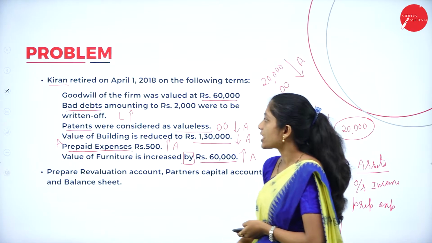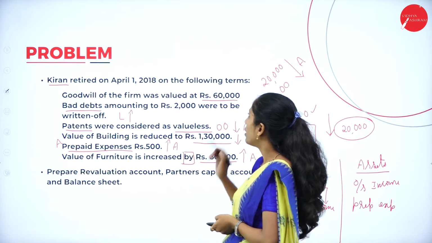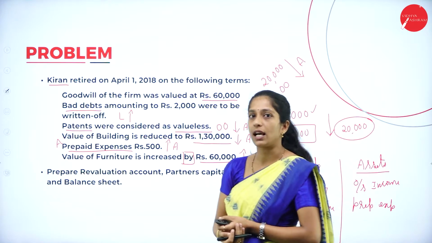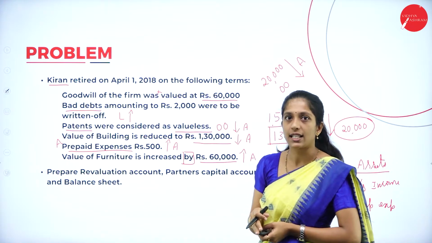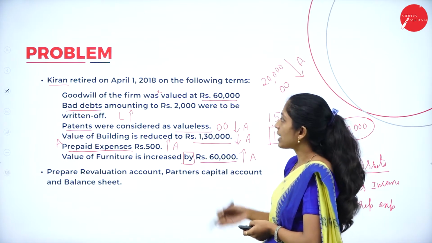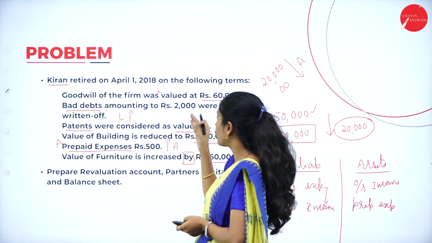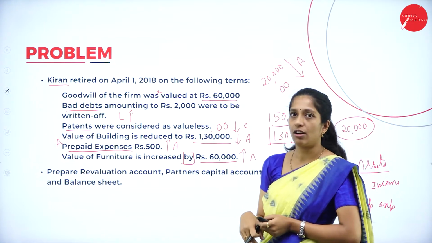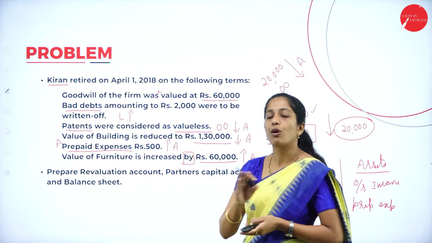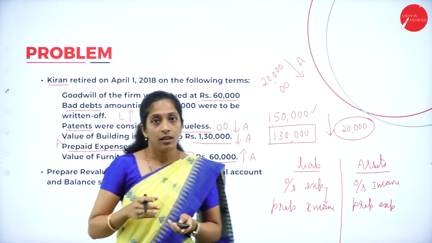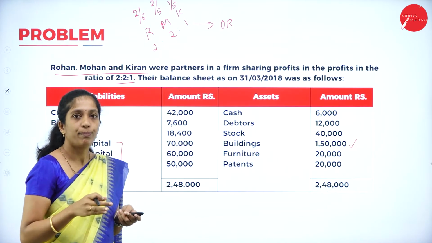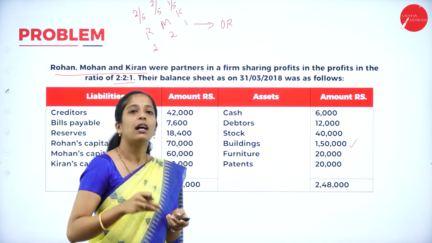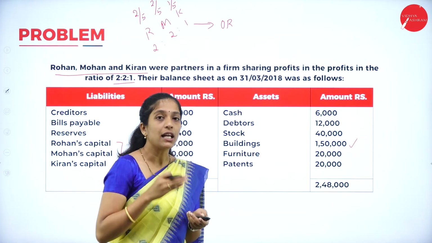Now go through the adjustments. Goodwill of the firm is valued at rupees 60,000. So leave this adjustment. We shall record it in partners capital account later. Next is bad debts amounting to rupees 2,000 to be written off. As I told, there were no bad debts in the balance sheet. In the debtors, they have not deducted bad debts, but they are telling that now the bad debt has to be created.